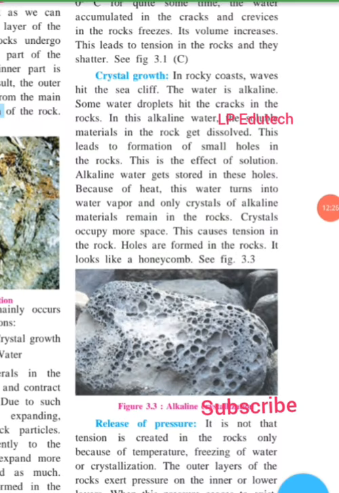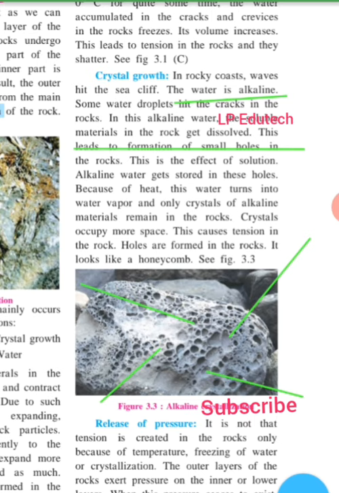Number 2, crystal growth. On a rocky coast, waves hit the sea cliff. The water is alkaline. Now some water droplets hit the cracks in the rocks. In this alkaline water, the soluble materials in the rock get dissolved. This leads to the formation of small holes in the rocks. You can see the formation of small holes in the rocks. It is the effect of alkaline water, which is comprised of salt. See, this is the effect of the alkaline water solution.